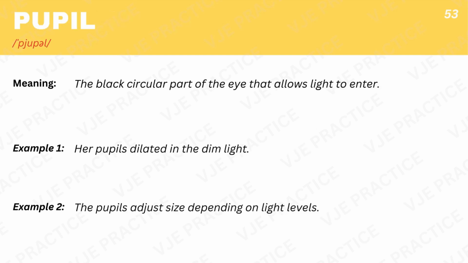Pupil, the black circular part of the eye that allows light to enter. Example 1. Her pupils dilated in the dim light. Example 2. The pupils adjust size depending on light levels.